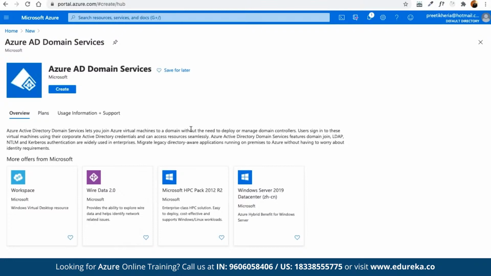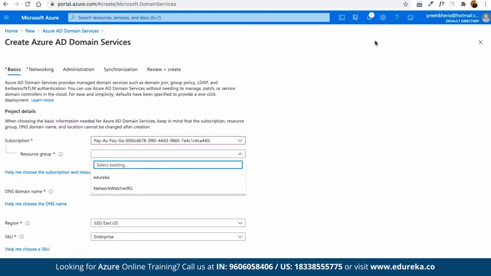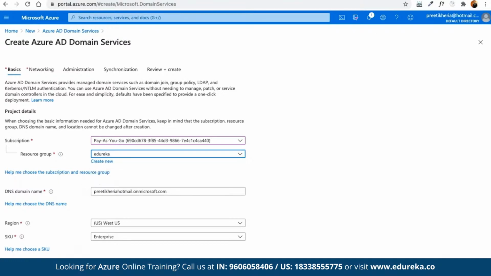To work with Azure AD Domain Services, we have to click on create. First of all, we have to choose the subscription model that we want to go ahead with, and then choose a resource group. A resource group is basically used for placing all the resources in a group, so that we can pick any group and see which services are listed in that particular resource group together.